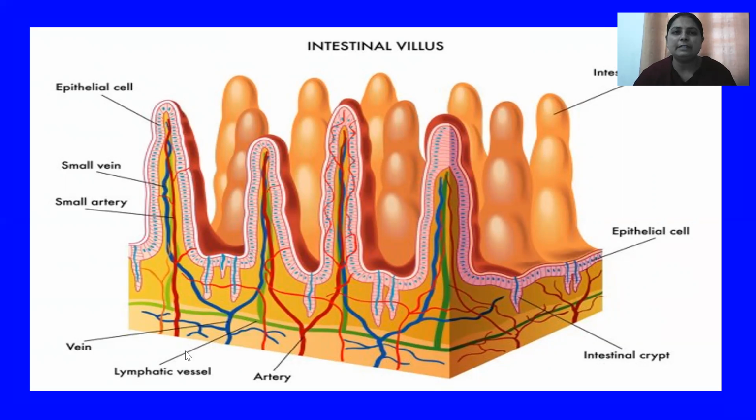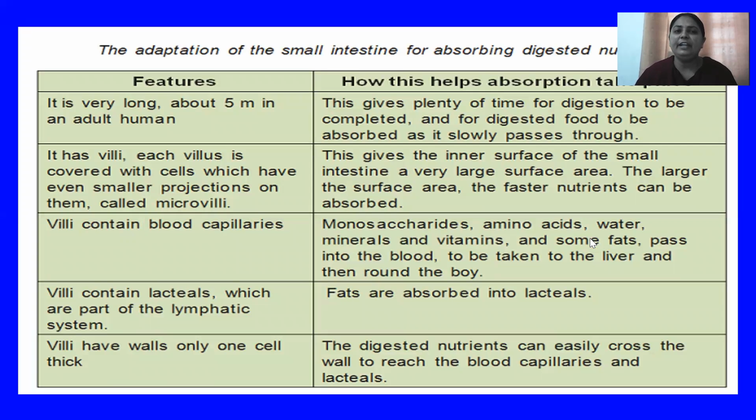Again, the picture of the intestinal villus is present. These are the finger-like projections surrounded by blood vessels. Different types of cells are also present on the wall of the small intestine; these may be the epithelial cells. These are the intestinal crypts. Arteries are also visible. Lymph vessels are also there, because the smaller fat globules are transported by the lymphatic vessels. Small arteries and veins are also seen in the picture. Yes, students, here I have written some of the adaptations of the small intestine for absorbing the digested nutrients.